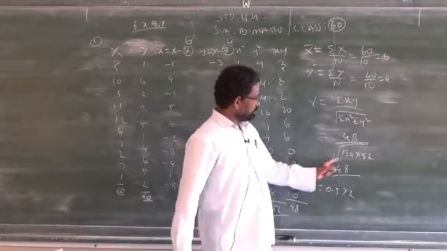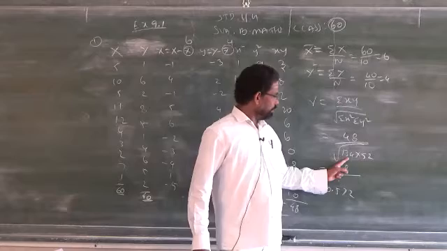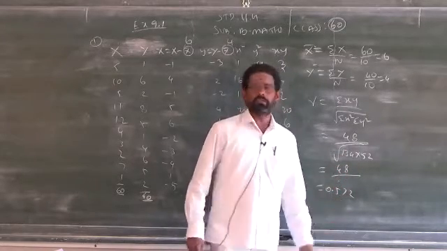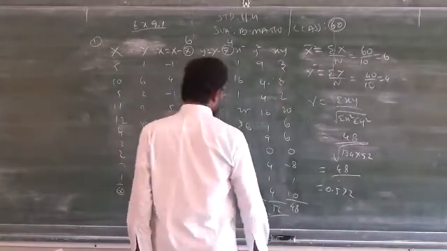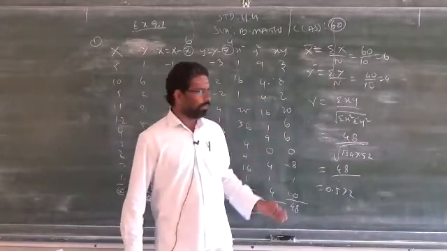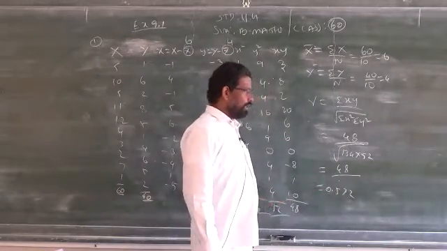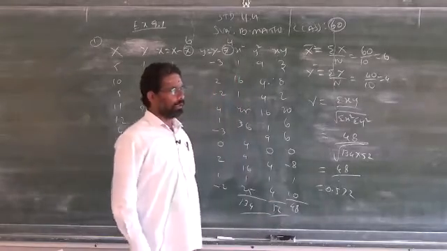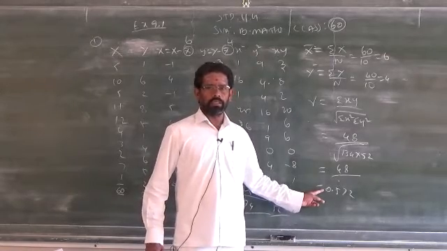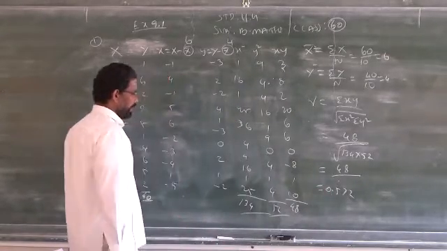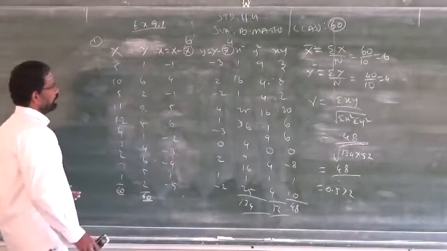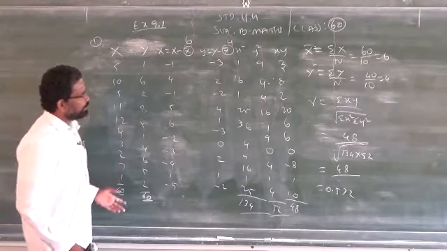Multiply, take the square root, write down that answer, then divide 48 by that answer, and you will get 0.572. Remember, your answer should not cross more than 1 or less than minus 1. If it does, your answer is wrong. You may have a negative value, correct, but it should not be less than minus 1 or more than plus 1. Clear?